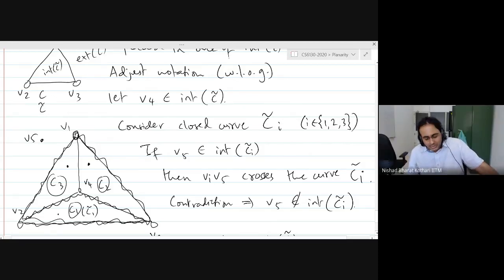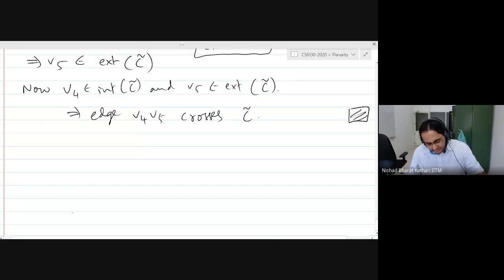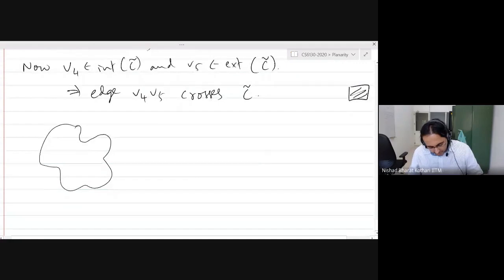I see. So you are worried that somehow, okay, I see where your concern is coming from. We have put a vertex like this and joined it to three vertices, and you are worried that this vertex could somehow be in this part.